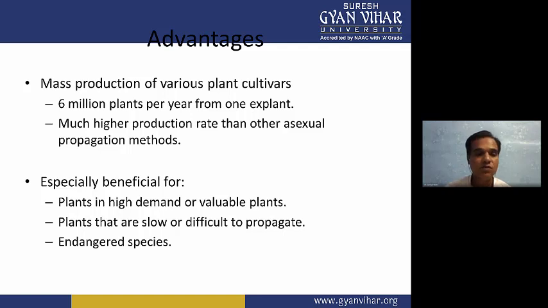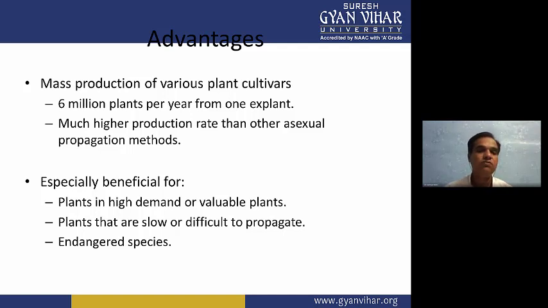So we can do mass production of various plant species, and of some plants which are very important for medical purposes, because many plant species nowadays are used in Ayurveda, Unani, allopathic and homeopathic medicine. Compounds isolated from the plants can also be used in allopathic medicine.